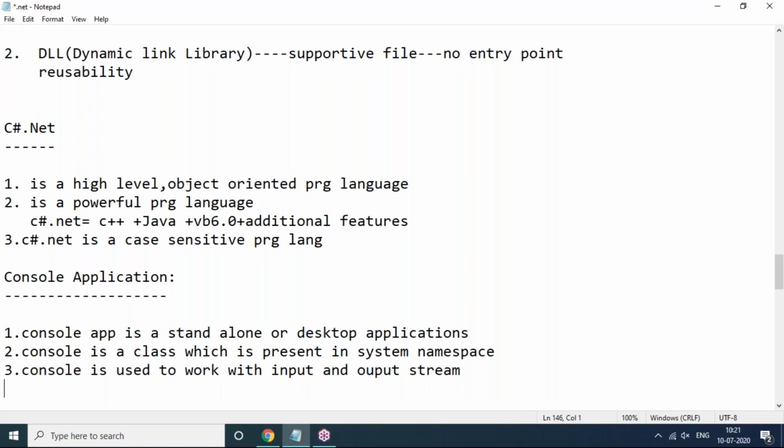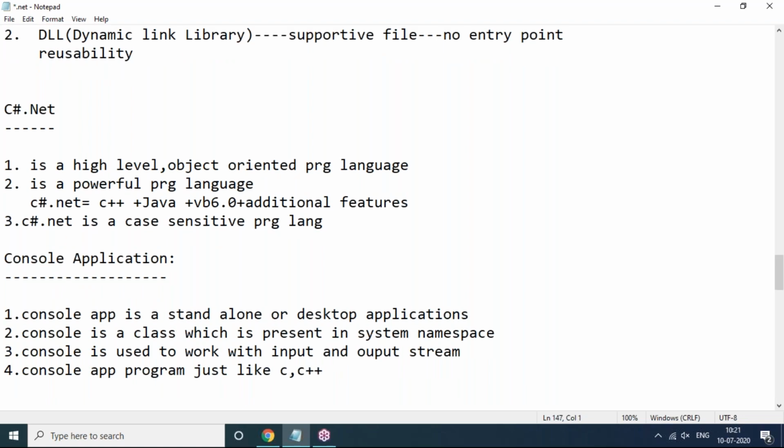Console application programs are just like C++ programs, which work under the command prompt. The Console class has some basic important methods.